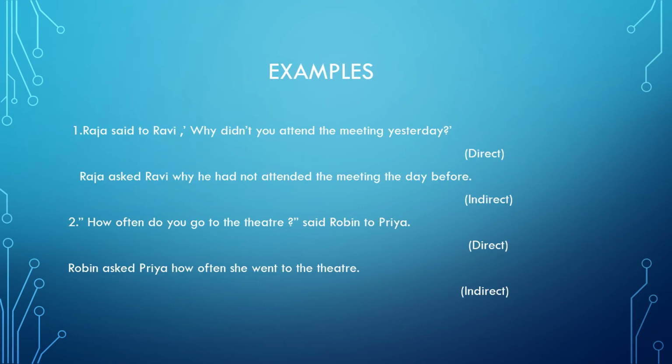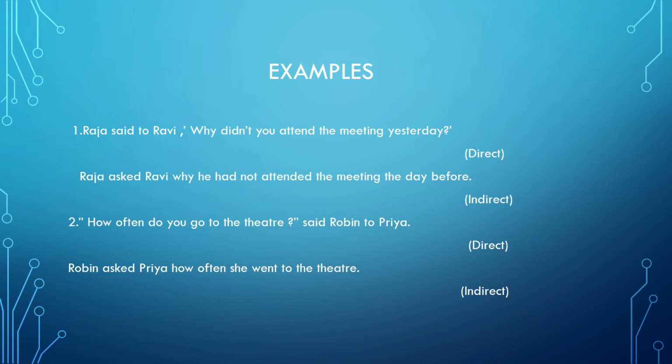Now let us see two examples, very easy ones this time. Raja said to Ravi, "Why didn't you attend the meeting yesterday?" Now here the question mark is there, so we know it's a question. But if you see only this part, Raja said to Ravi, it could be any kind of sentence.